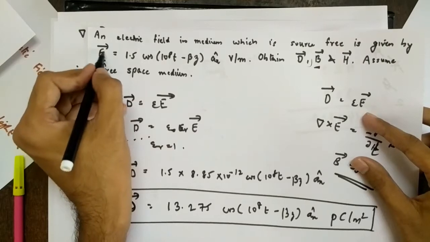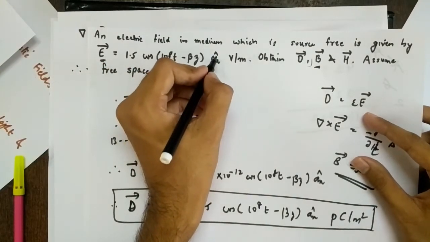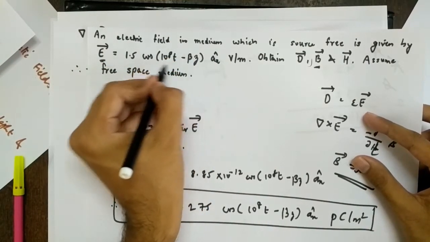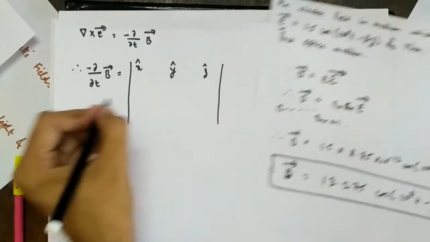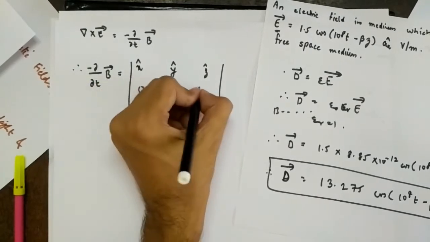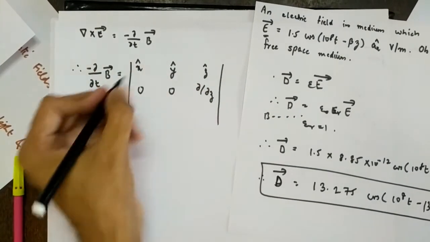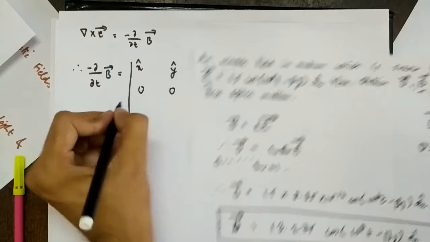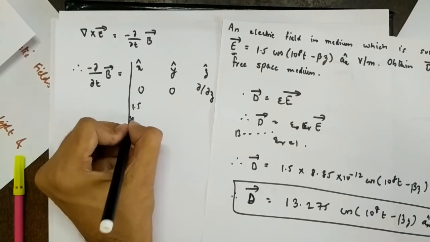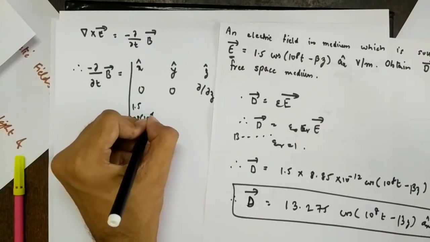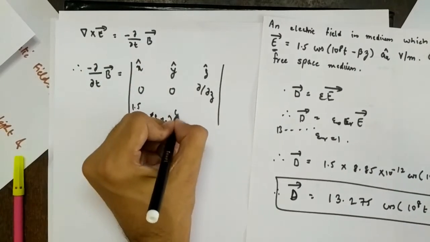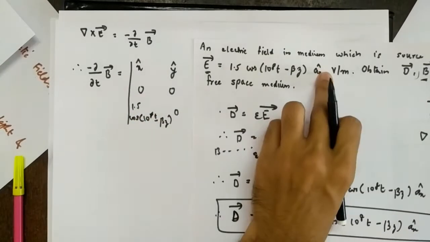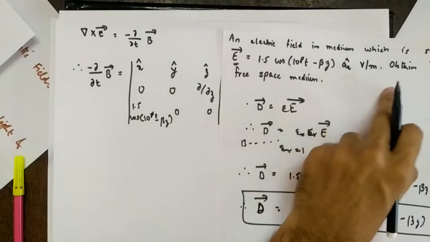What we know is that the electric field is oriented only in x, and it is varying only in z. That means x and y are constant, so the derivative will be 0. So this is 0, this is 0. This will be dabba by dabba z, and it is oriented only in x. So write this value there: 1.5 cos of 10 raised to 8t minus beta z. Make sure you make this determinant bigger. Oriented in x, so this value is there, and y and z components are 0.